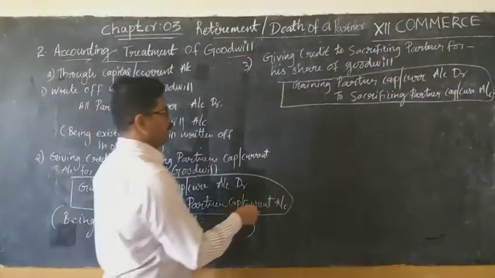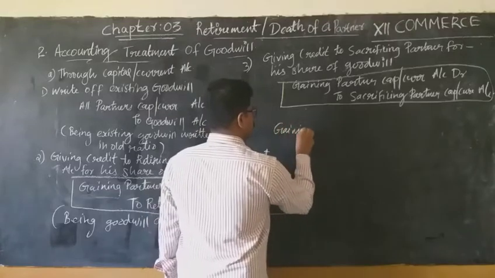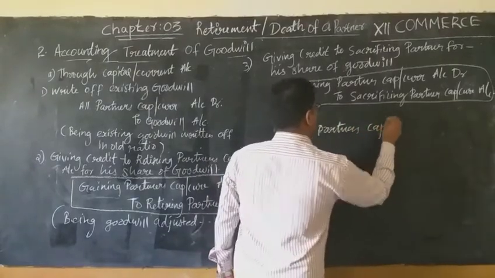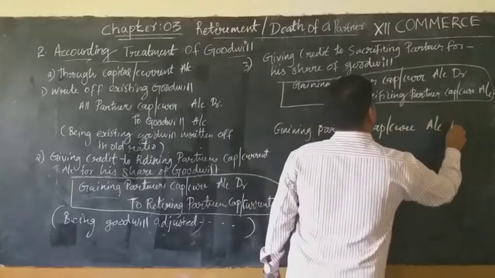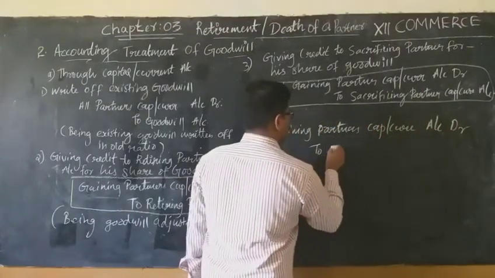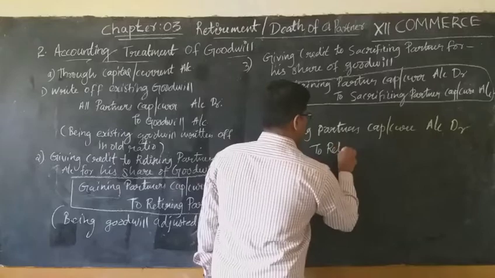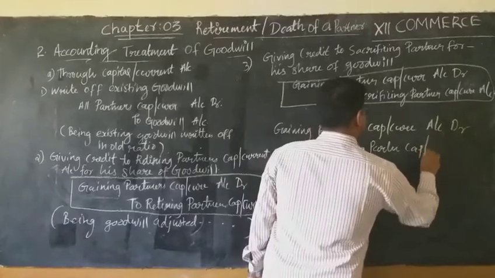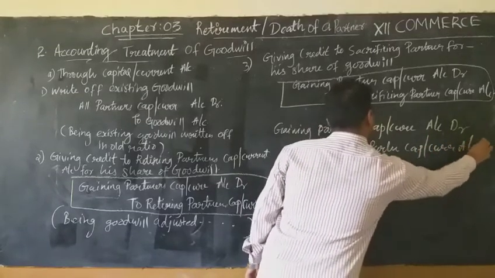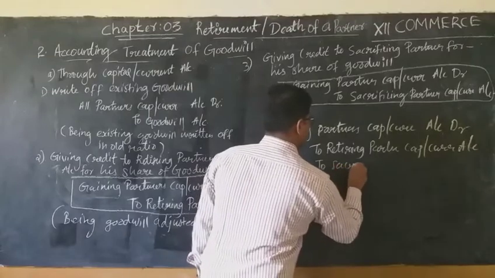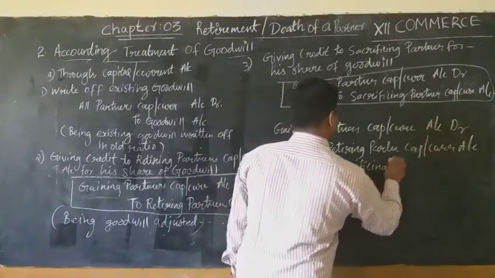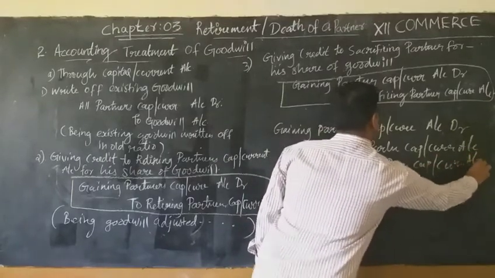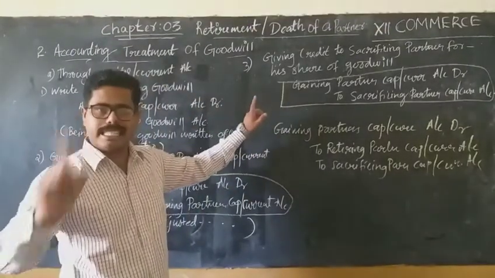We can pass a single entry, that is gaining partners' capital or current account debtor to the retiring partner's capital or current account, to sacrificing partners' capital or current account. Okay, so by combining the second and third entries, we can pass a single entry.